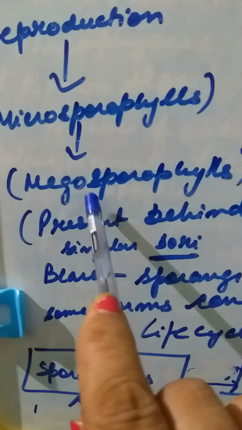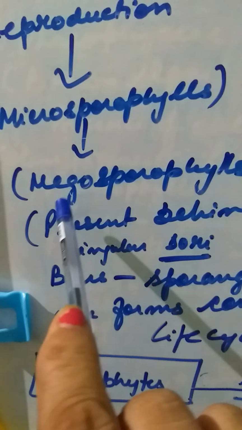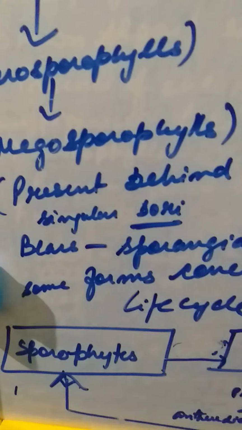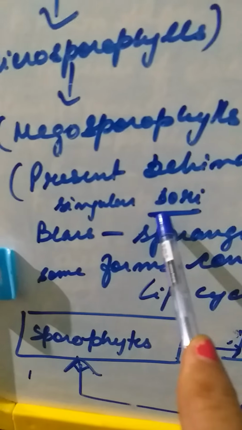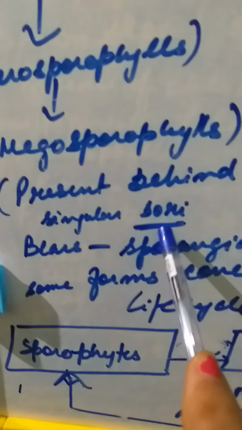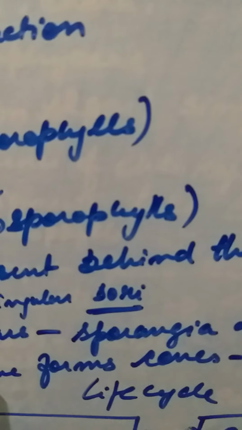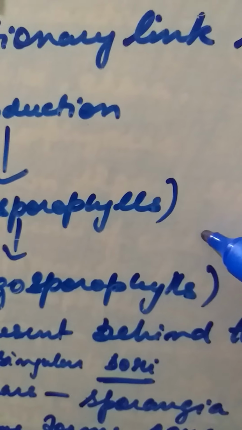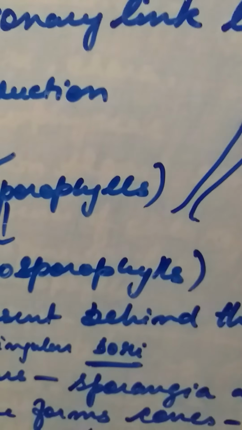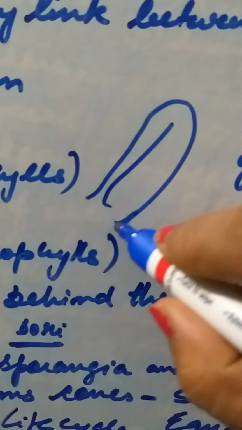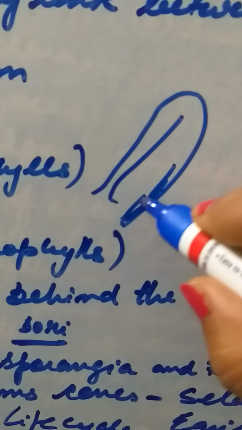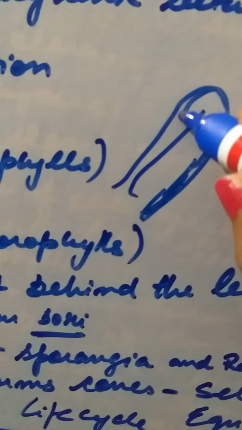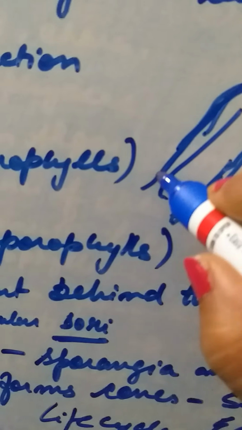Okay, we were dealing with that. So the antheridia and archegonia are present in the sporophylls, behind the leaf structure. The plural is sori, that is, it is in the form of sori. How is it? Now see, if this is the leaf structure, the sori would be present here with all the spores, the antherozoids or the archegonia.